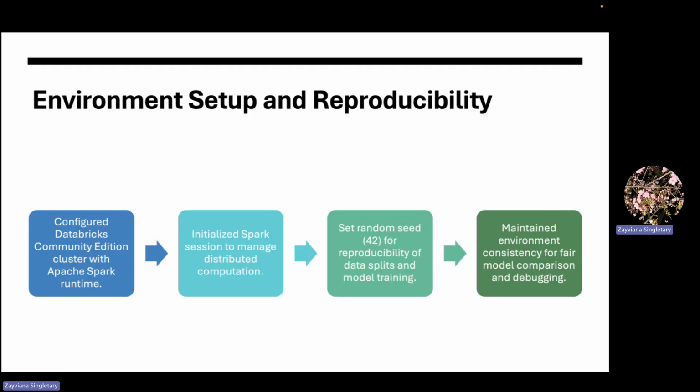We use Databricks Community Edition with Apache Spark to build a scalable distributed pipeline. A key part of our setup was reproducibility. We set a random seed and maintain a consistent Spark session across the team to ensure reliable results and a smooth collaboration. This environment allowed us to manage memory efficiently and run large-scale data processing with ease.